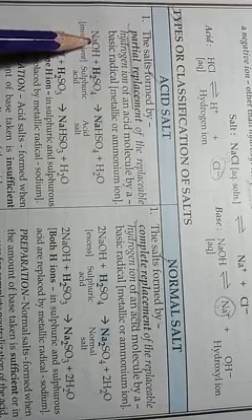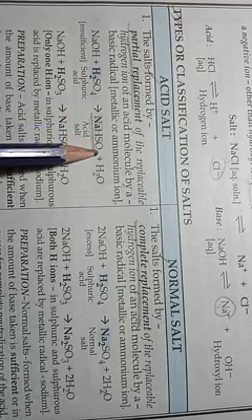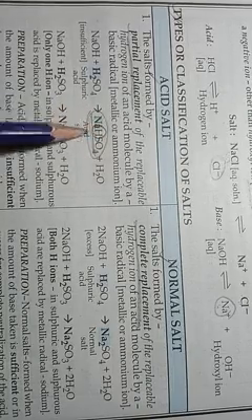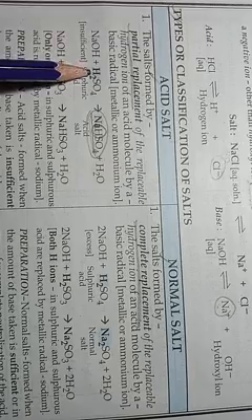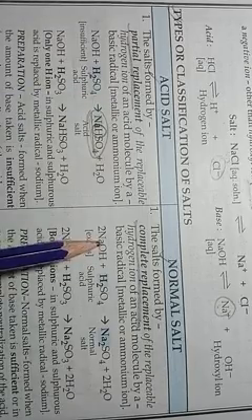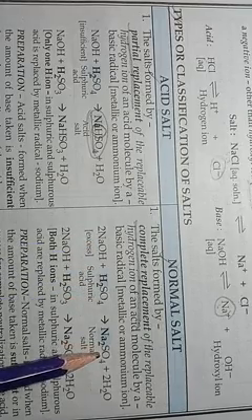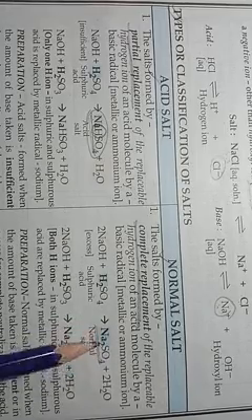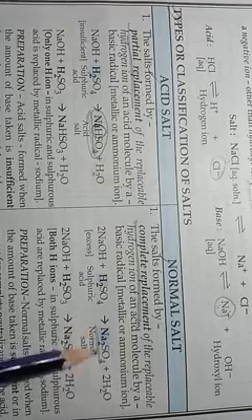Example: NaOH with H2SO4 forming NaHSO4, sodium bisulfate. Due to the presence of this H ion here, this salt is known as an acidic salt, and it is formed due to the partial replacement of the hydrogen ions present here. And in this case, NaOH plus H2SO4 forms Na2SO4 plus H2O. So there is complete replacement of the hydrogen ion of the acid, and due to this, a normal salt is formed.